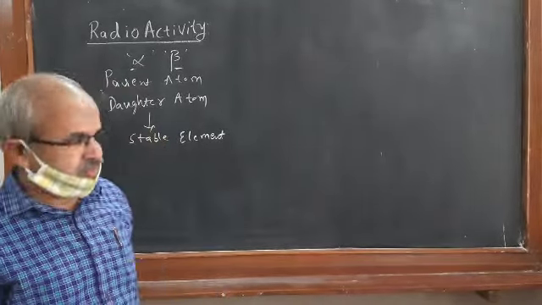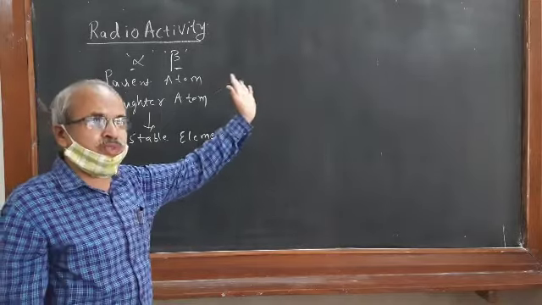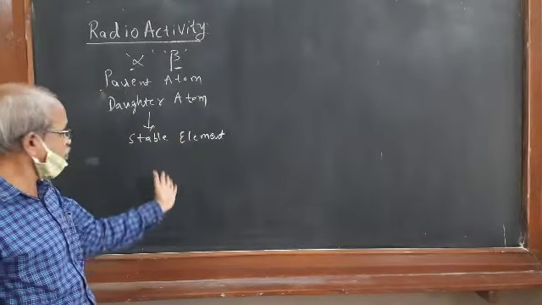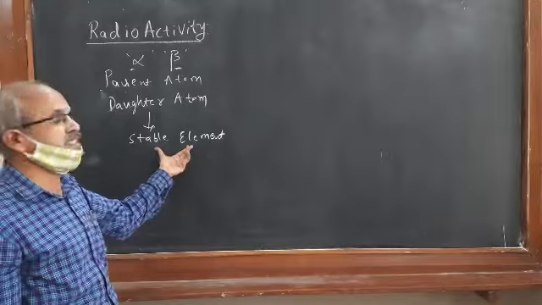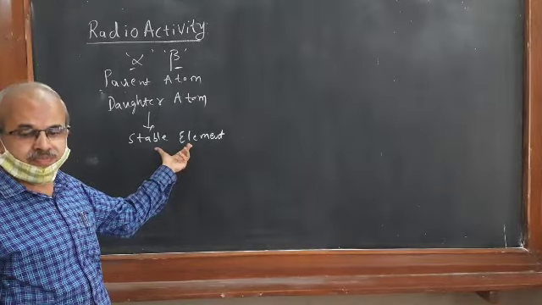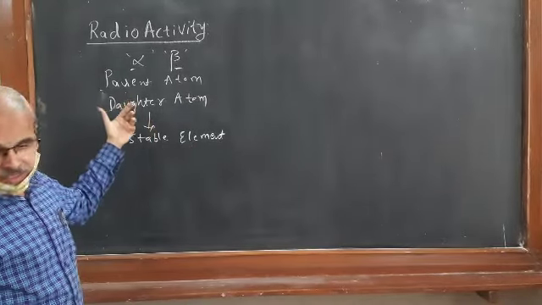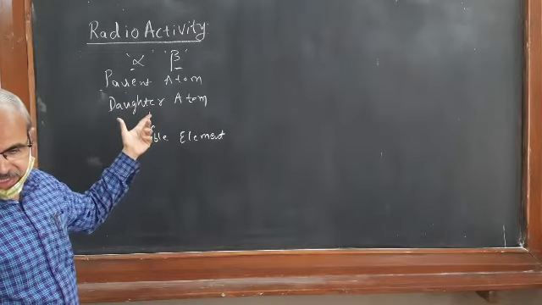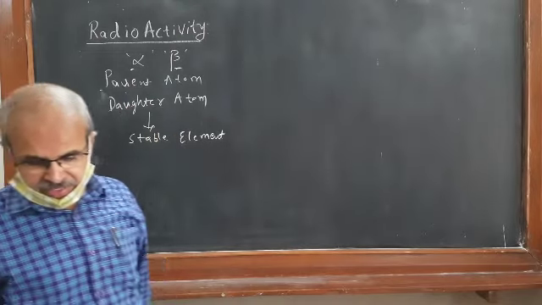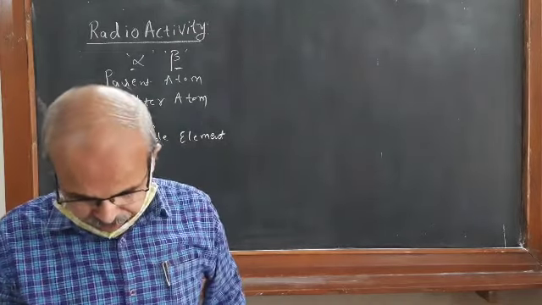And usually the tendency is to change into more simple species, until it reaches a stable element. Therefore, the phenomenon of radioactive disintegration is the result of instability of the atom or nuclei.